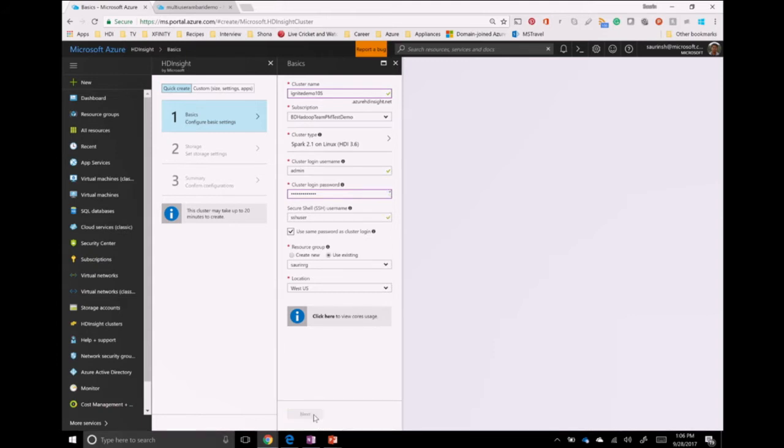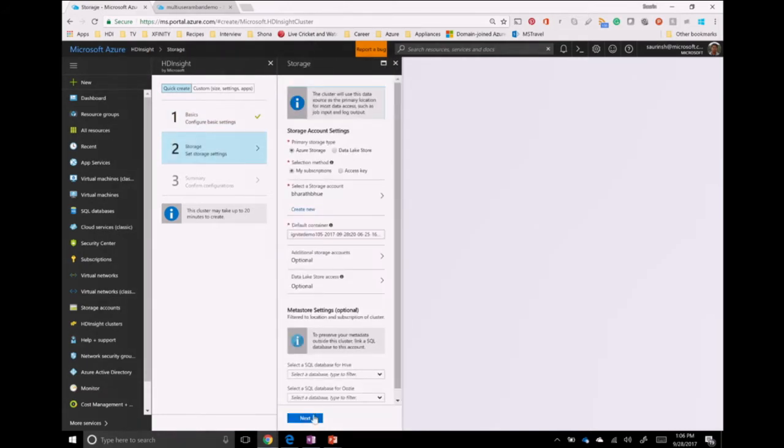On step 2, you will find that I have to choose data stores. As I mentioned before, HD Insight gives you this compute horsepower on Azure Cloud, and all your data stores are on remote stores, which is either Blob Store or Data Lake Store. I can choose either of these, which is really nice because you can take down your HD Insight cluster, and all your data still stays on the Blob Store or the Data Lake Store, or whichever store you choose. So here I'll just choose a simple store and click Next.